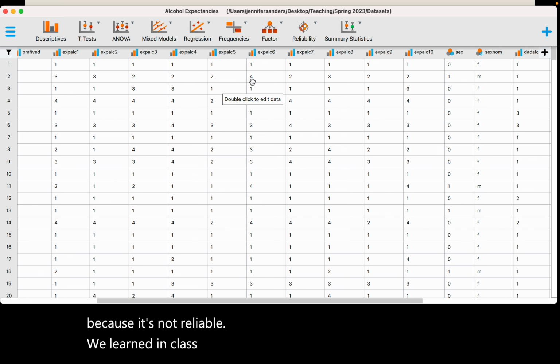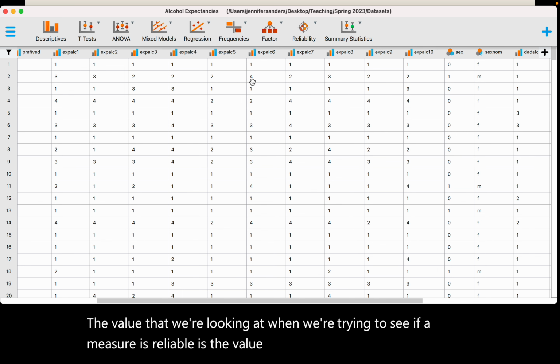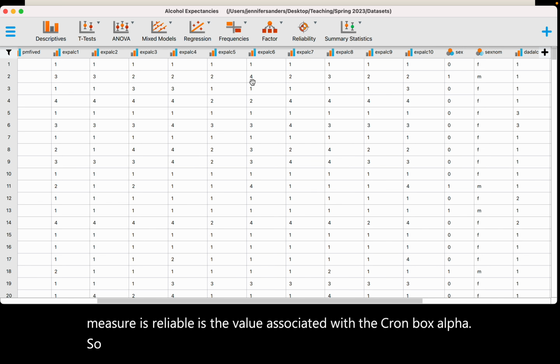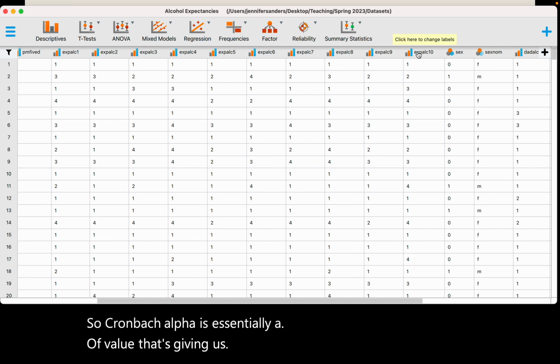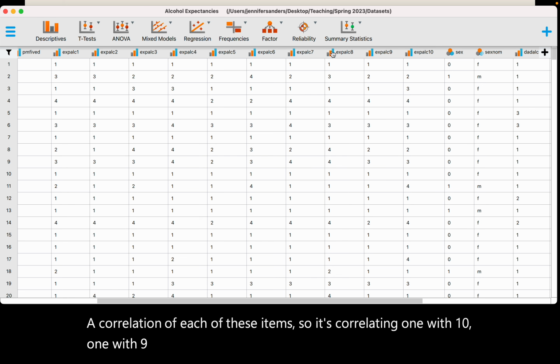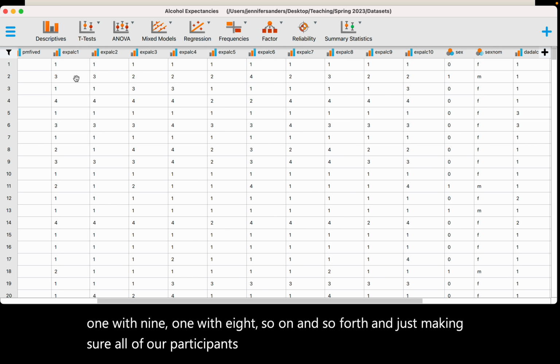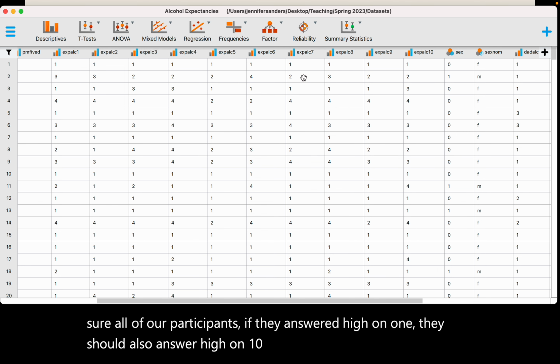We learned in class that the value that we're looking at when we're trying to see if a measure is reliable is the value associated with the Cronbach's alpha. So Cronbach's alpha is essentially a value that's giving us a correlation of each of these items. So it's correlating 1 with 10, 1 with 9, 1 with 8, so on and so forth. And just making sure all of our participants, if they answered high on 1, they should also answer high on 10, 9, 8, and 7, so on and so forth.